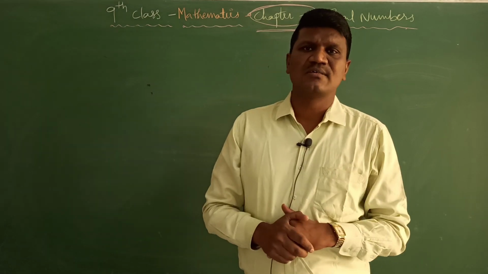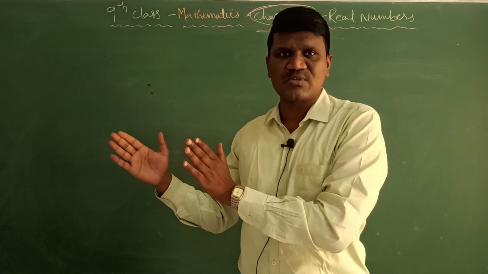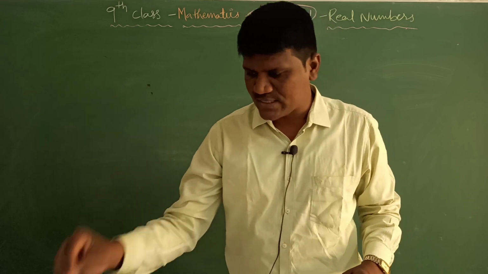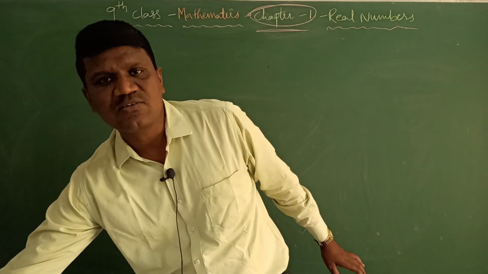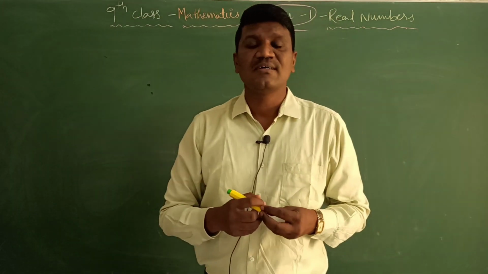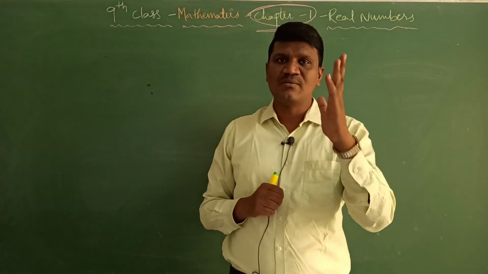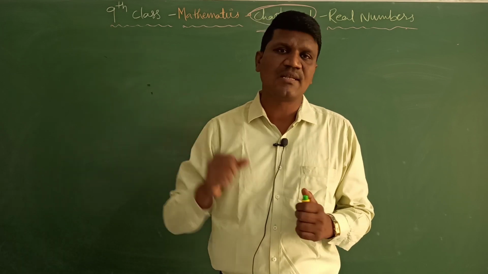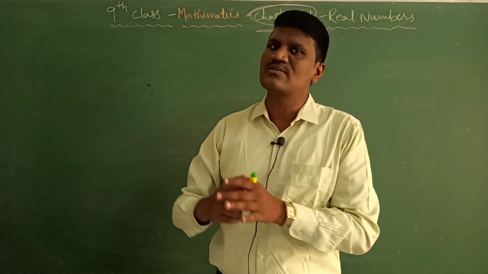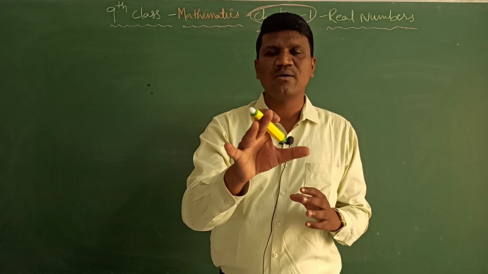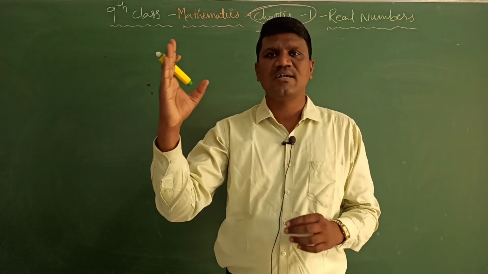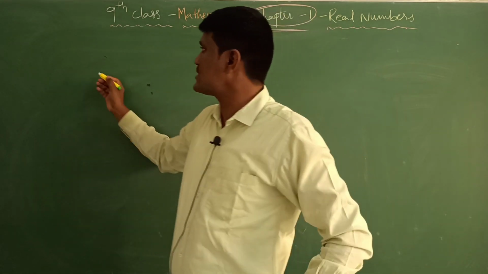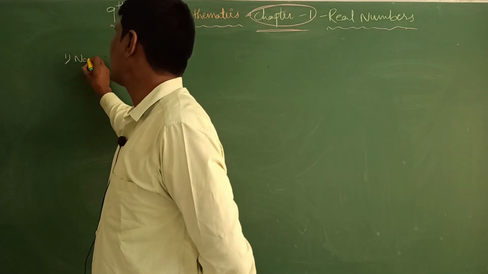Before coming to the real numbers, all of us know what the natural numbers are. So let's see all the number systems. First, let's see what the natural numbers are. The natural numbers are nothing but the numbers which are countable: 1, 2, 3, 4, 5 like this. We count any numbers like this only, right? So these countable numbers we call natural numbers. The first number system which we are having is natural numbers.